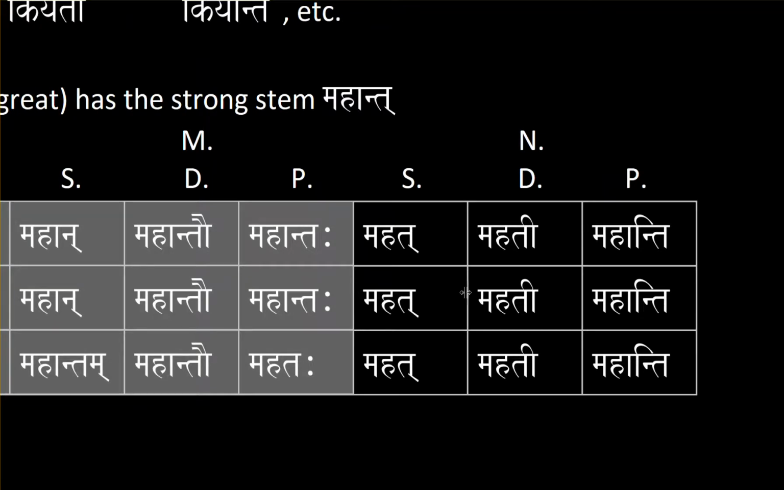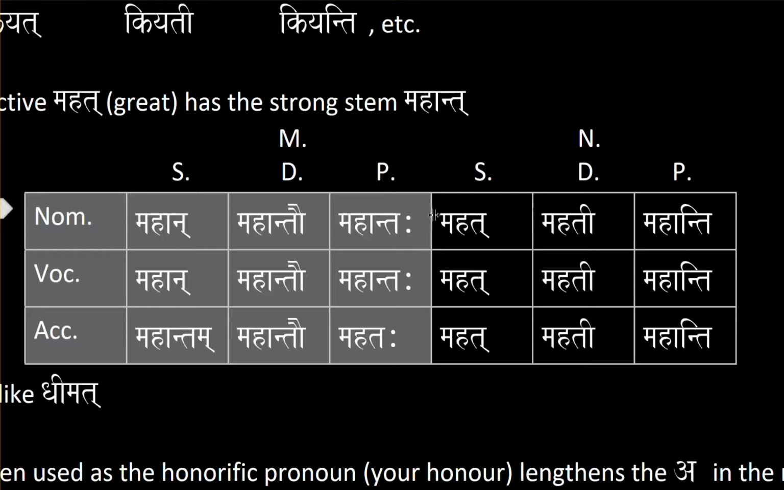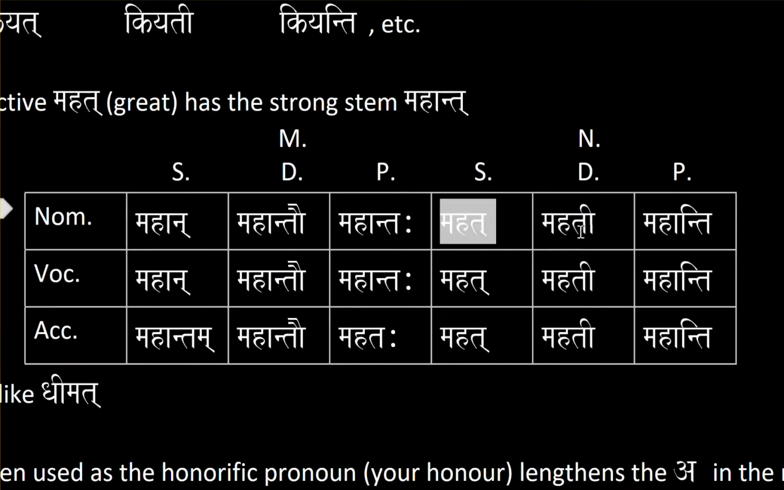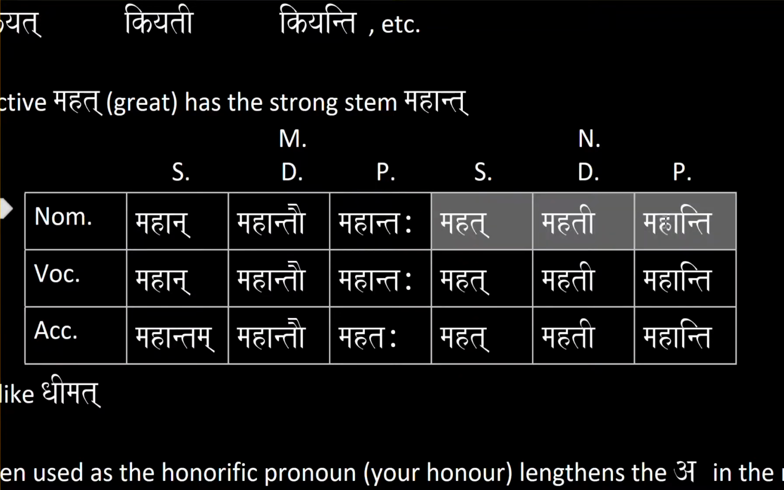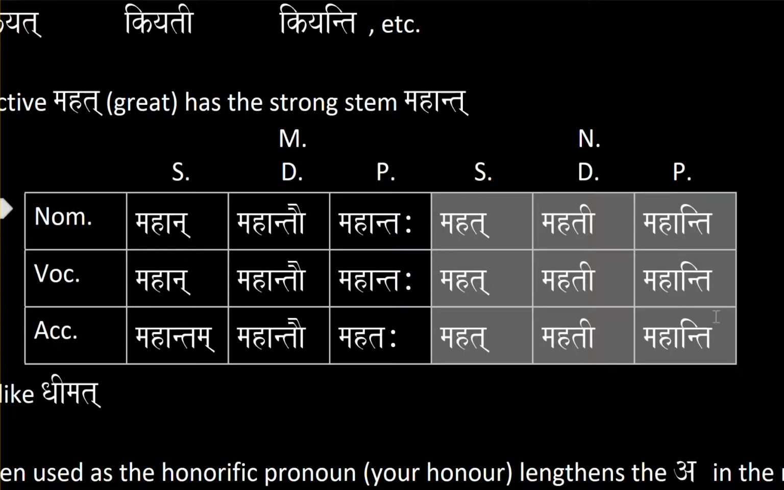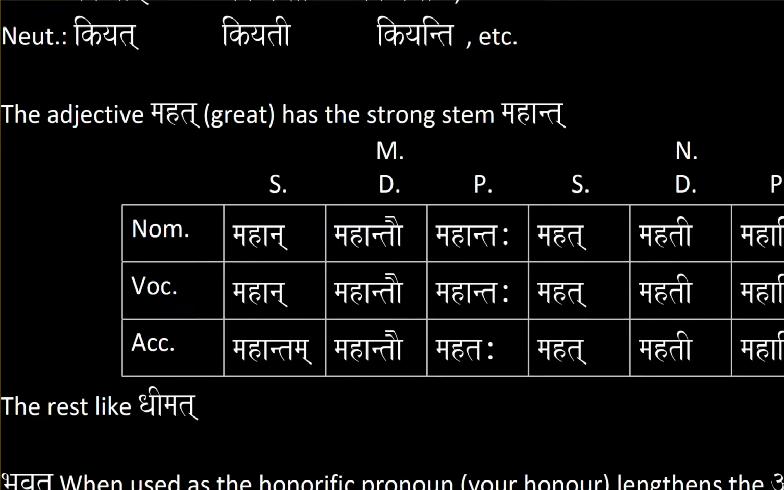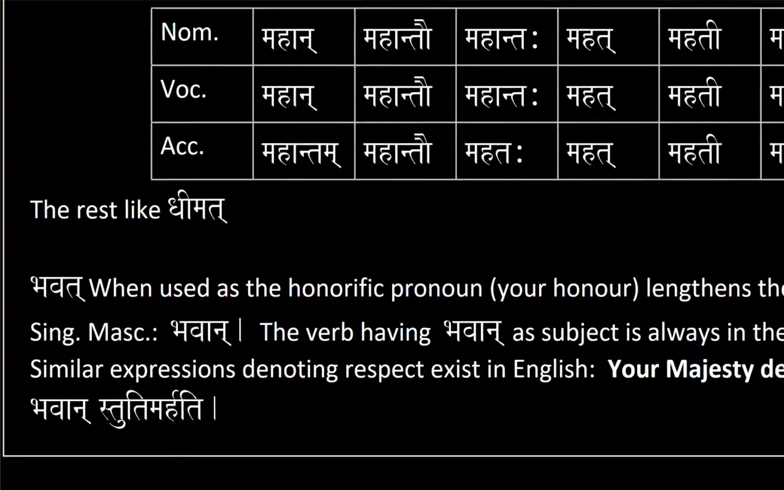Then we have the neuter gender. So for nominative, singular, dual, and plural, we have mahat, mahati, and then mahanti. And then mahat, mahati, and mahanti for vocative, singular, dual, and plural. And then the same for the accusative: mahat, mahati, and mahanti. And then again, the rest is declined like dhimat, from instrumental, singular, dual, and plural, all the way to locative.